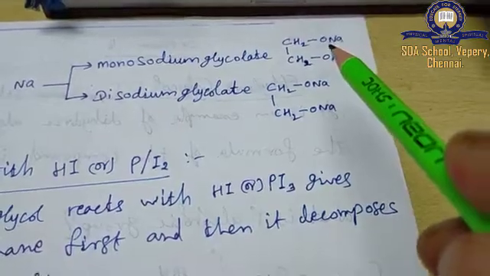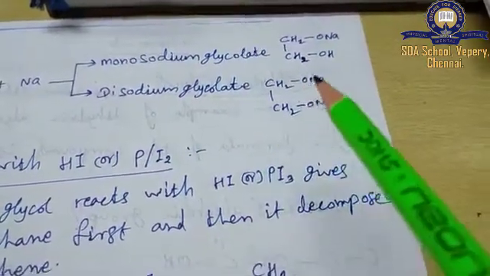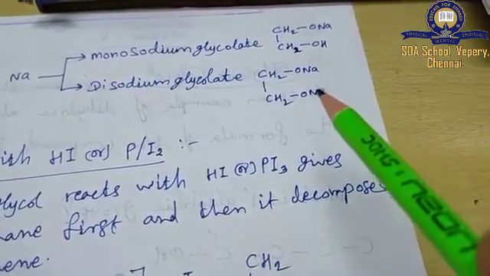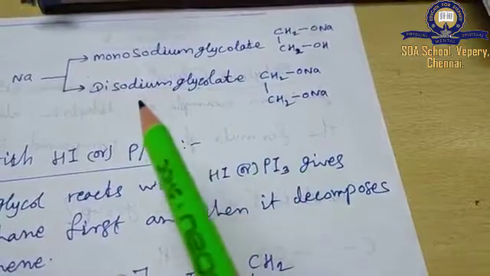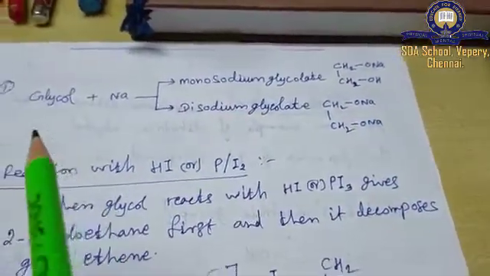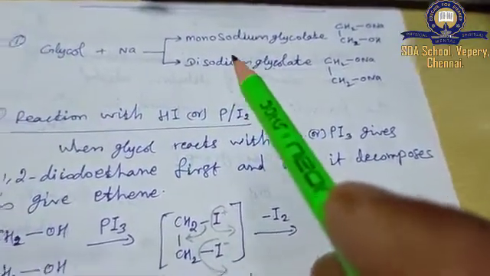Disodium glycolate means hydrogen from both the hydroxyl groups is replaced by sodium metal atoms. So disodium glycolate is a salt. In such a way glycol reacts with sodium metal to give two different salts.